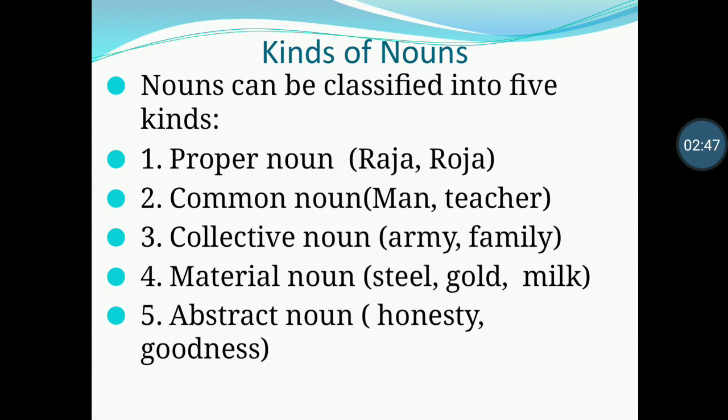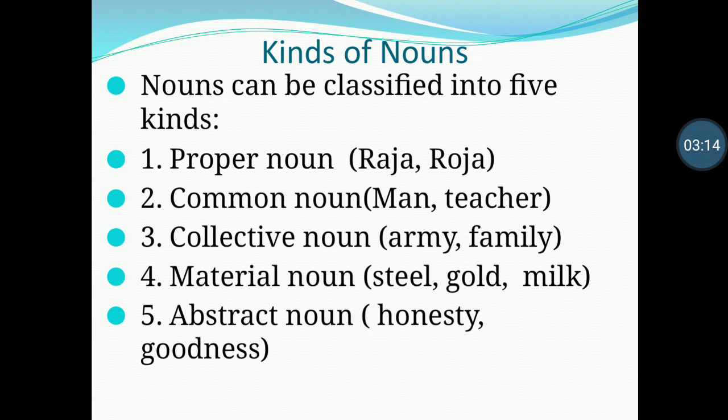Common noun. A common noun refers to any or every person or thing of the same kind or class, and not to a particular person or thing. For example, man, teacher, dog, girl, boy, etc. Collective noun. A collective noun is the name of a collection or group of people or things of the same kind.